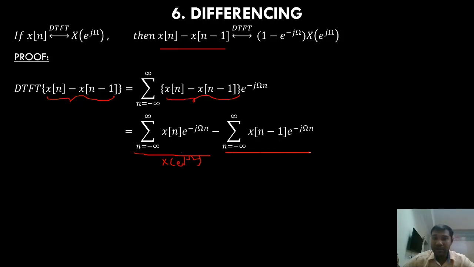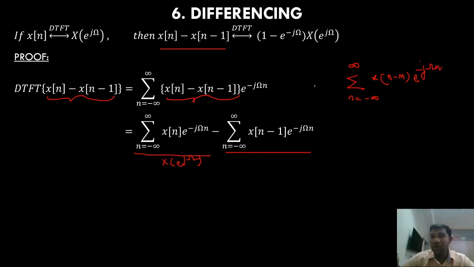If you look at this, this is in the form of summation over n from minus infinity to infinity of x[n-m] e^(-jωn), right?